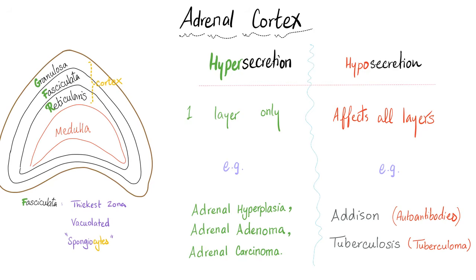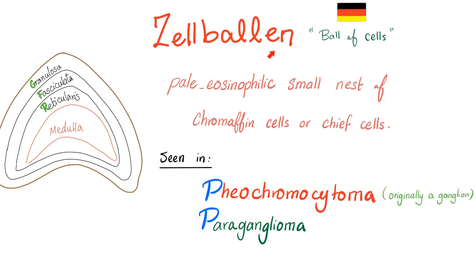Example, Addison disease. Do you think those autoantibodies care? No, they are nasty. They destroy everything. Tuberculosis, same thing. Do you think this granuloma cares? Nope, destroys everything. It even destroys the vertebral body and the disc. Do you think it's gonna stop at the fasciculata? No. Next, Zellballen, which literally means ball of cells.